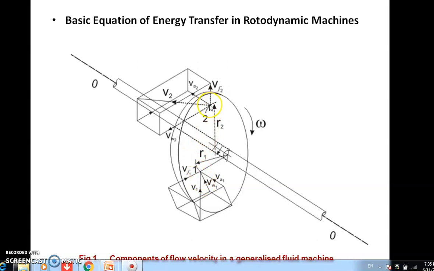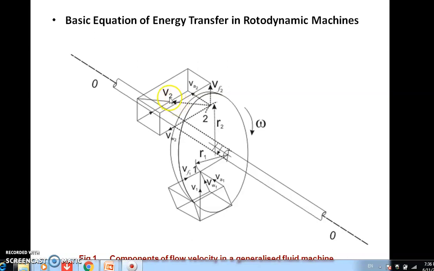And for point 2 also you can say VA2, that is the axial direction, in the direction of the axis of the shaft. VF2 is in the radial direction to the shaft, and VW2 is the tangential direction to the shaft, which is nothing but tangent to the radial direction. So these three components combined form the absolute velocity V2.